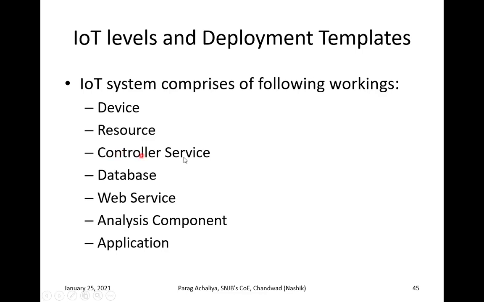Then we will be using various controller services, because those services will be helpful to control various IoT devices. That's why we will be requiring what? Controller services. Then any IoT application is going to use various resources. You all are aware of the different resources that will be required, like various sensors, actuators, your IoT devices, your networking components, your internet facility, your different infrastructure. Those all will come under what? Various resources. And the very basic thing that we are going to use will be your IoT device.